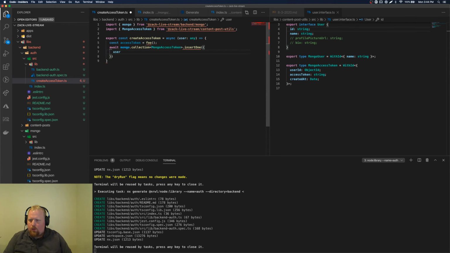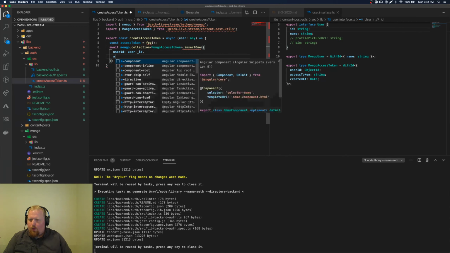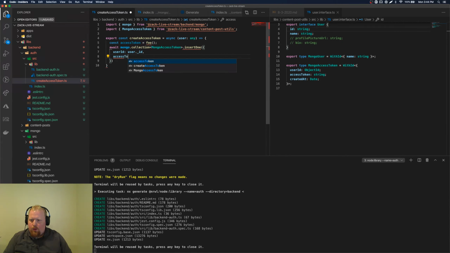So we'll take the user ID. This is going to be user dot underscore ID. Put in our access token. This is the random string, and our created at, we're just going to make a new date. There we go.